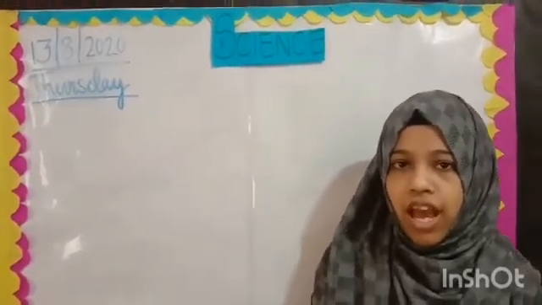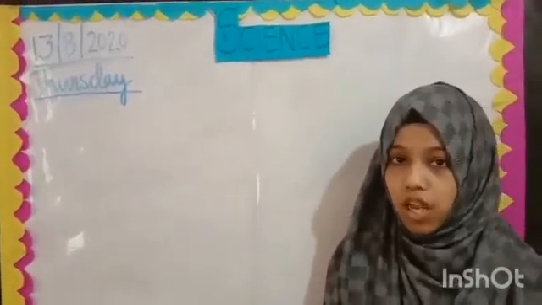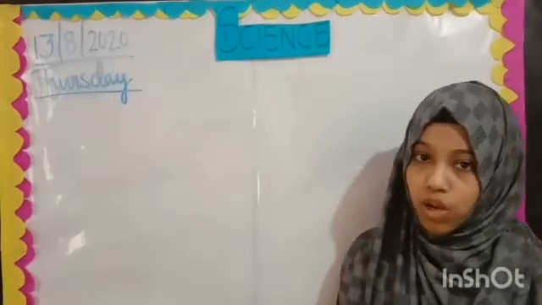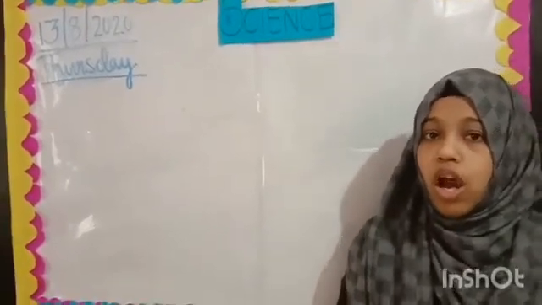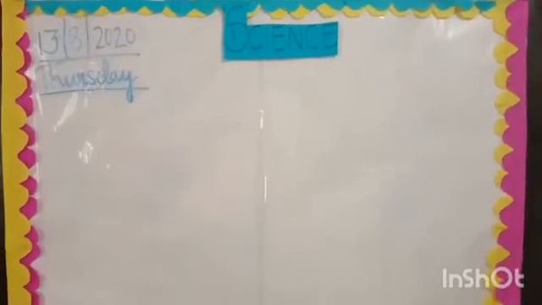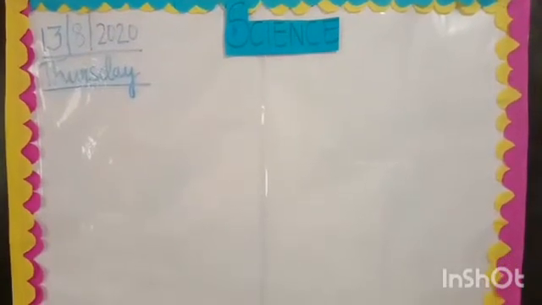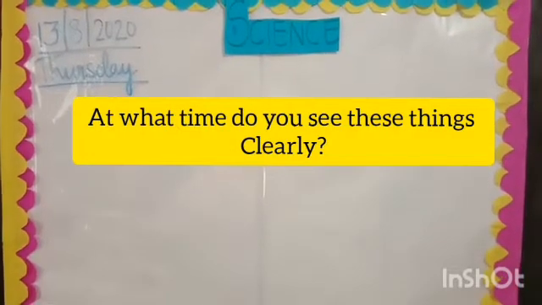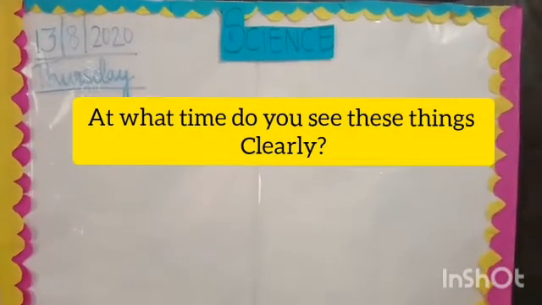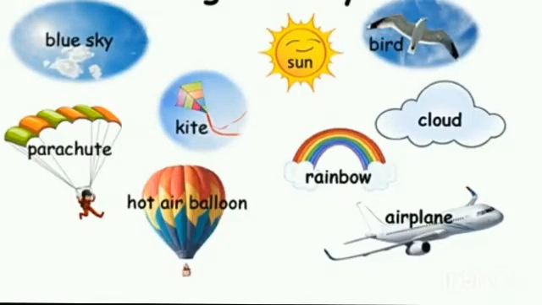So now children, as we have finished with our 2 lessons, we are going to start with a new lesson today. So let me ask you all some questions and then we will come to know our topic. Children, I am going to show you all some pictures and you will tell me when you can see these pictures very clearly. Okay? First is blue sky, then flying birds, then a flying kite,